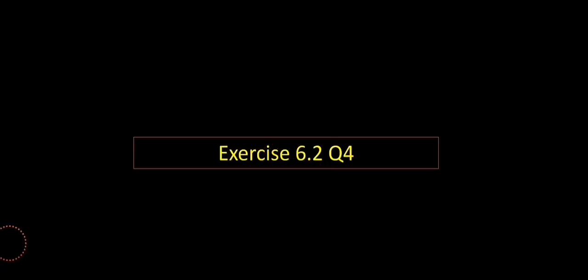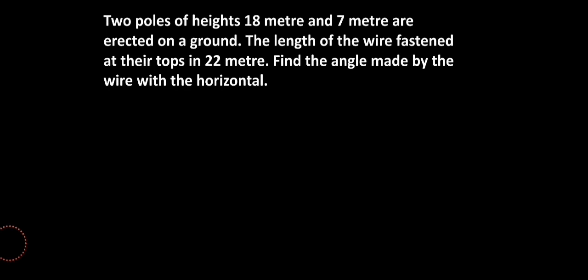Hello boys and girls. So here we are with one more question of 6.2, question number 4, and the question is in front of you, right? There are two poles on the ground. The height of the pole is given to us, okay? And the question says the wire is tied to their tops. The length of the wire is 22 meter, and we need to find the angle made by the wire with